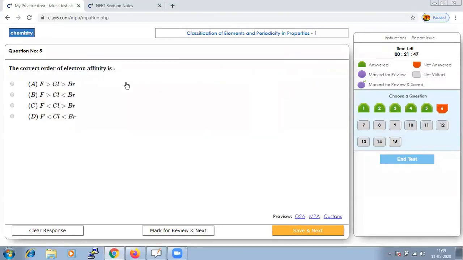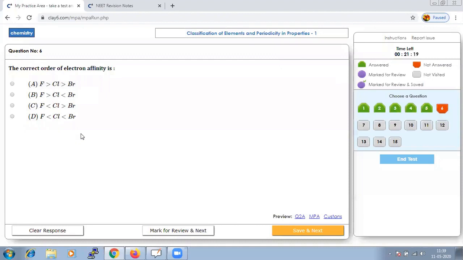Next comes the correct order of electron affinity. Again, I am stressing, I have told you that we have to learn the order of electron affinity, increasing, decreasing, ionization energy increasing, decreasing. It is important, because only if you know those conditions will we be able to attempt these types of questions.